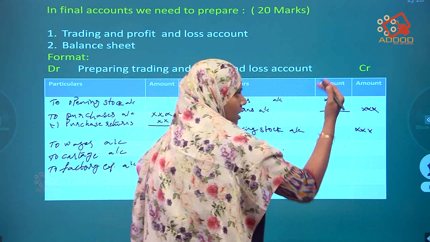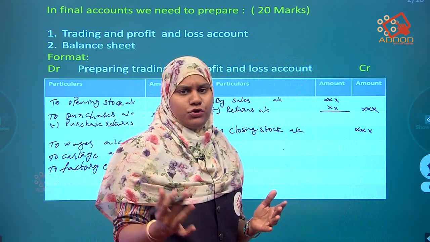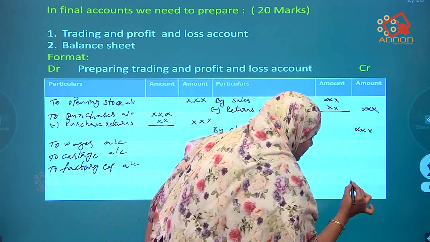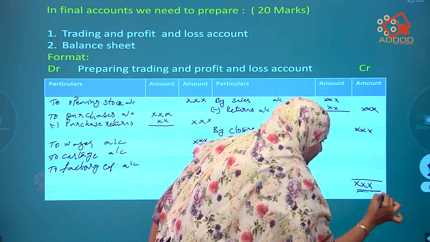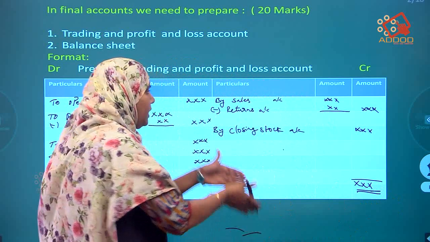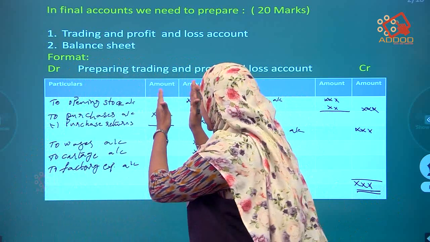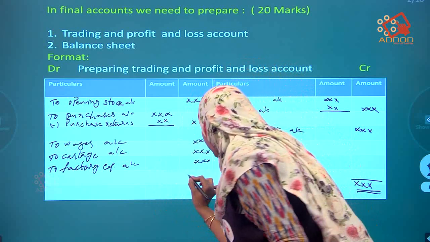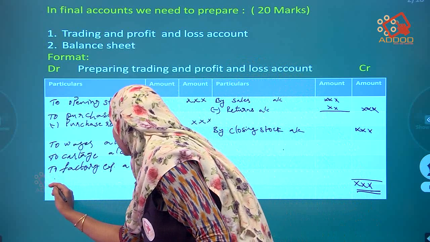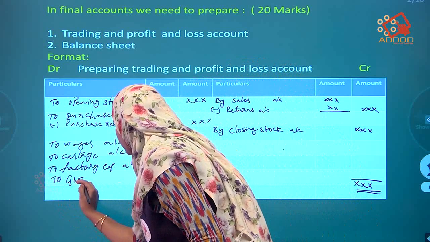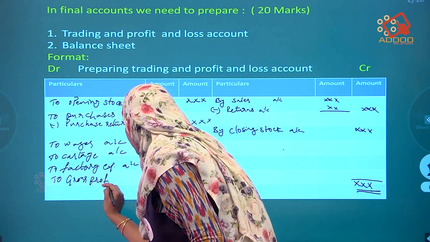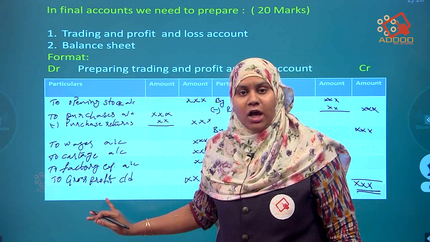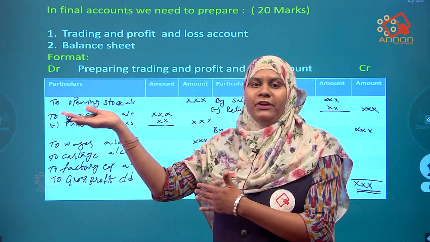While doing the sum, 99% of the time the credit side amount will be higher. So total the credit side first. After totaling the credit side amount, remove all the debit side amounts, total them in the rough column and deduct. You will get some amount, that should be written as gross profit carried down. This gross profit carried down should be transferred to profit and loss account.